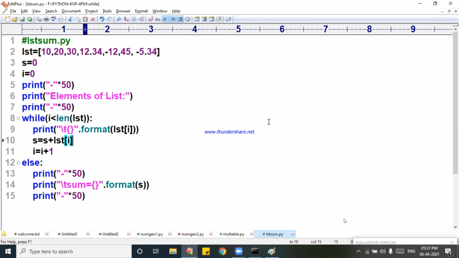Dilip Kumar Gupta, LST of 0 is how much? 10. LST of 0 is 10. Indexing I am using. LST of 1 is 20. LST of 2 is 30. I am using indexing here. The indexing concept was already taught.